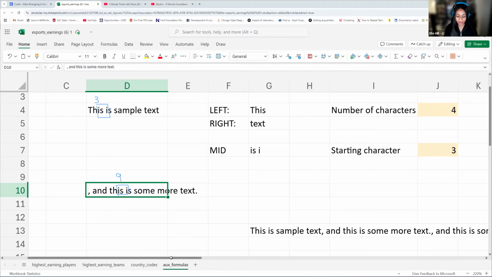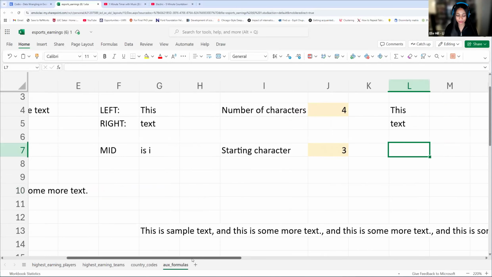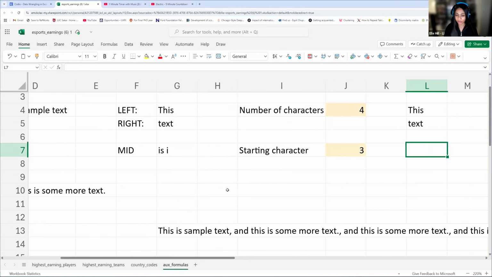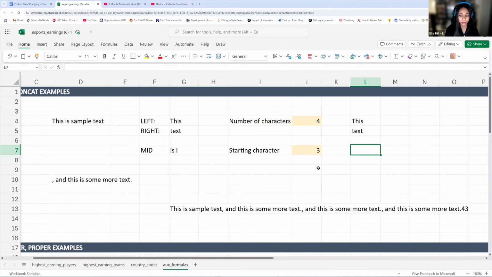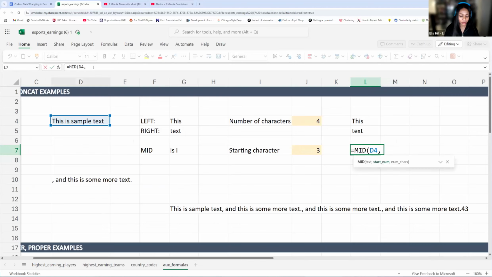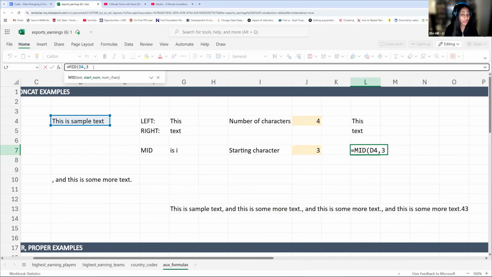Okay. So let's just go ahead and complete this MID formula. Let me get rid of my drawings. So we'll do it with both since we counted for both. So for this one, MID, we'll start with this text up here. This one was 3. And then how many characters do we want to include for this? How many characters do we want to include to be able to get "is I"?